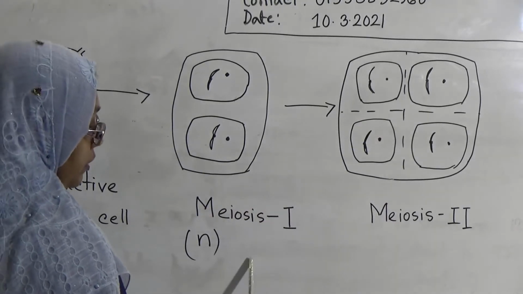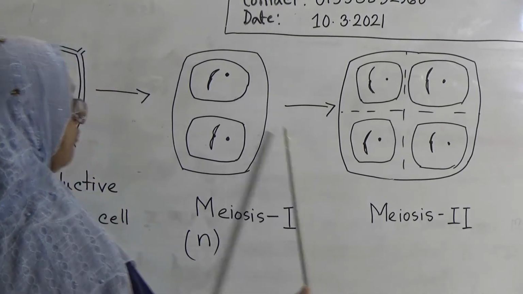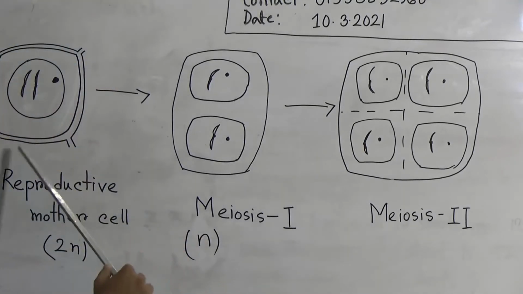If we compare meiosis I and meiosis II, the chromosome number is the same, but if we compare with the starting point, the chromosome number has already been reduced. That's why meiosis II is just like mitosis. Everyone considers it just like mitosis.